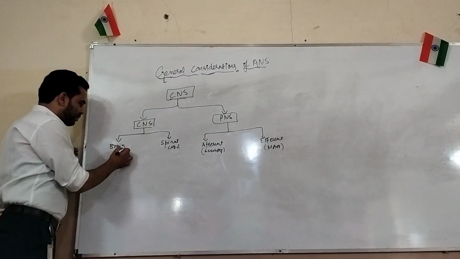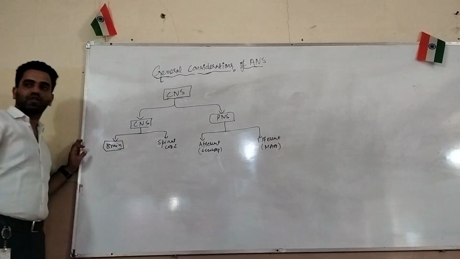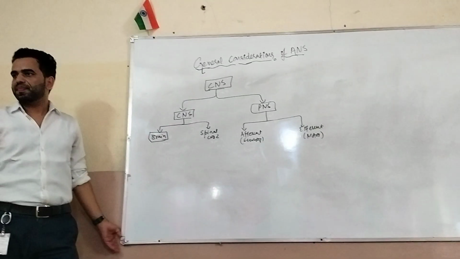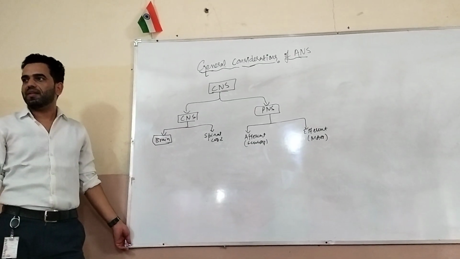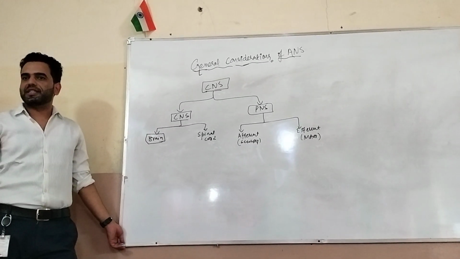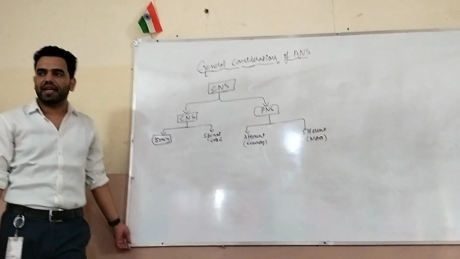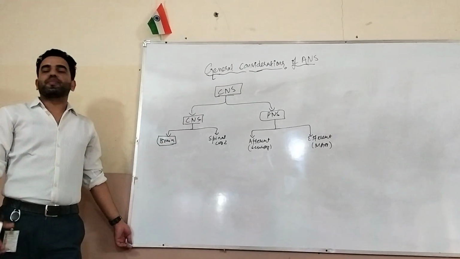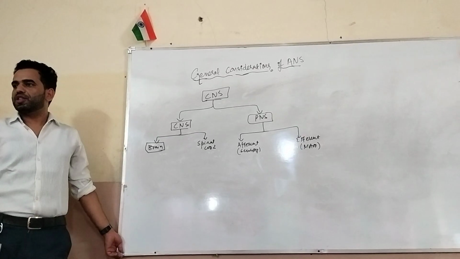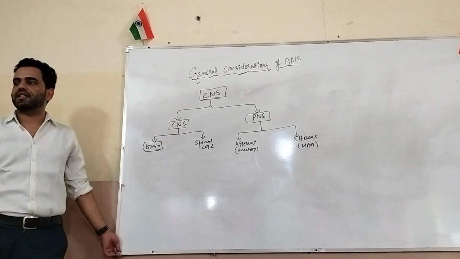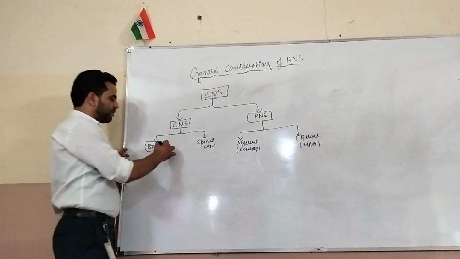The brain has different functions. What are those functions? It receives the sensory information, it processes the sensory information, it stores memory, and it generates thoughts and emotions. Those are all the functions of the brain.